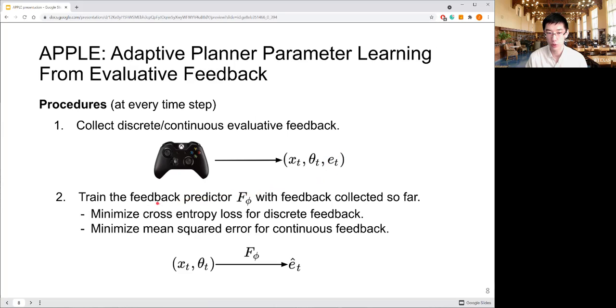And then we will train a feedback predictor. The feedback predictor takes the observation and the parameter as input, and tries to predict what kind of feedback the human will provide. We can train it with the collected feedback so far, and we can use different losses for either discrete or continuous feedback.